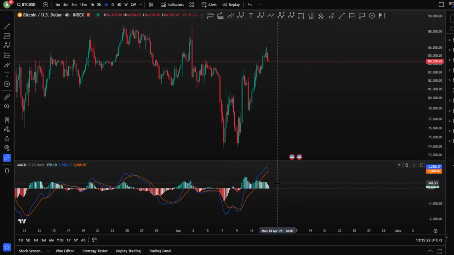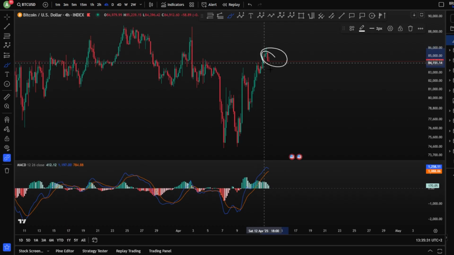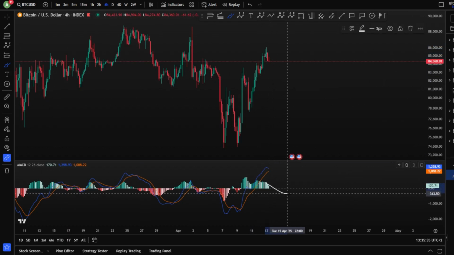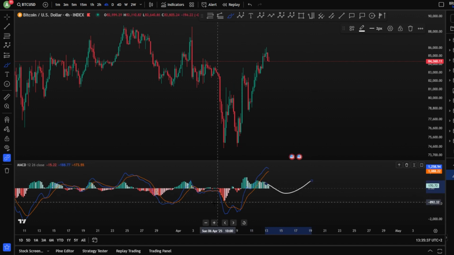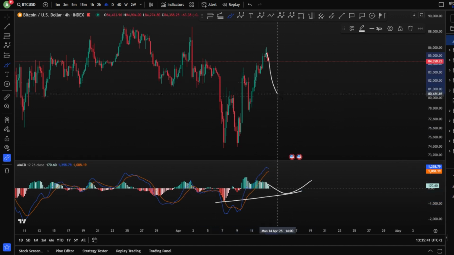So we're going to see right now, after this huge volume of buyers, what's going to happen. We are very close to getting a bearish cross. We're going to see how the reaction is going to be over there. Now, of course, if we are moving toward the downside on less volume, that can be a signal that we might continue toward the upside.